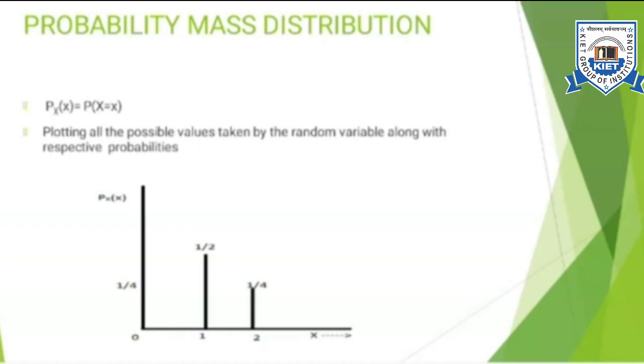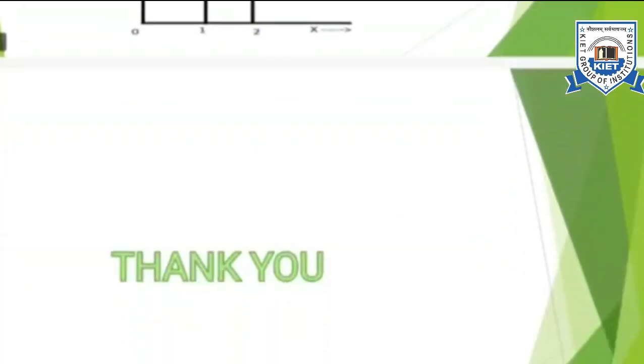So the probability mass distribution is always used in case of discrete random variables only, because we can calculate the probability for every value only in the case of a discrete random variable. In case of a continuous random variable, the set of values taken by the random variable is infinite, so we cannot find the probability of every individual point. We can do this only in case of a discrete random variable.